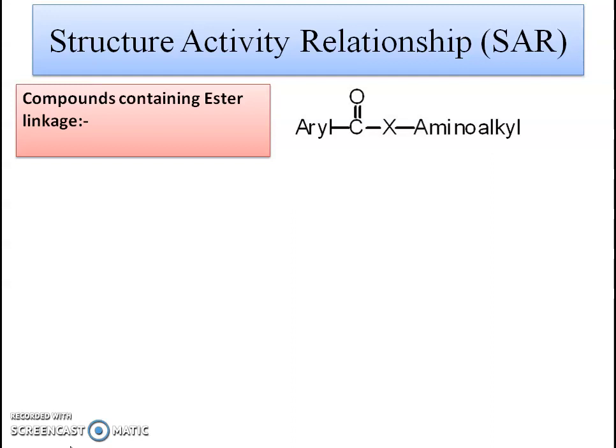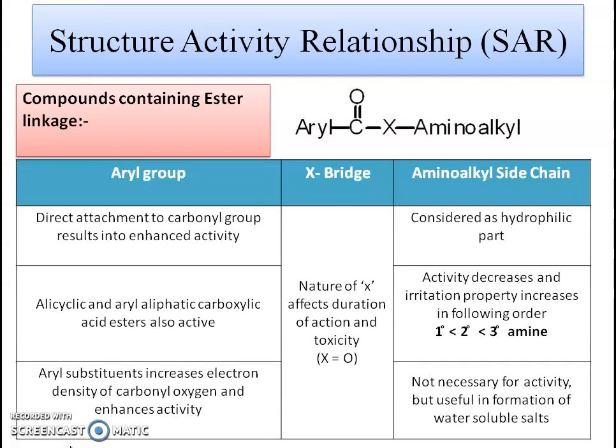The ester linkage containing compounds contain aryl group to which carbonyl group is attached, and that carbonyl group is again attached with the amino alkyl side chain. Now we will see how the activity changes with the change in the structure. In case of aryl group, there is a direct attachment of aryl group to the carbonyl group.